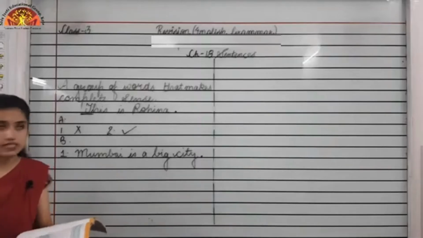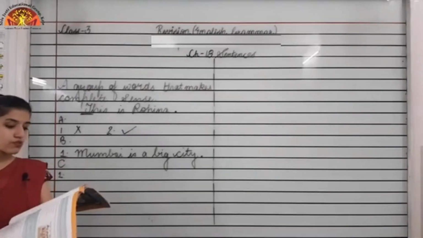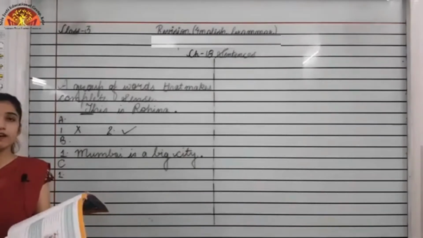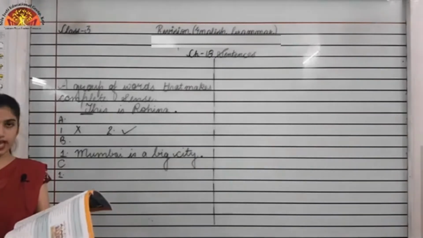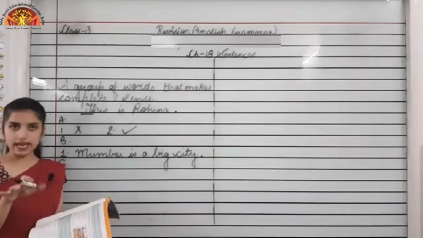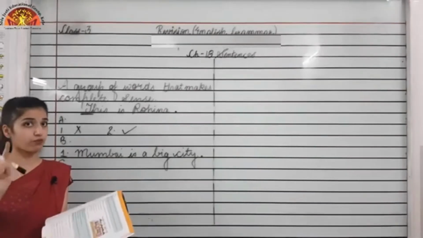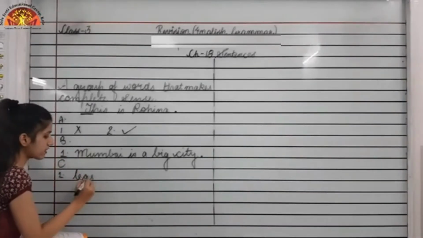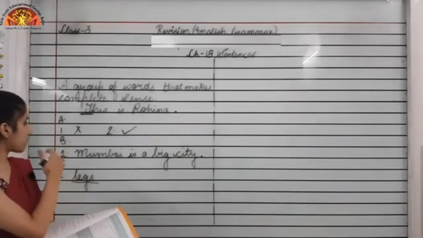Moving to exercise C, first part, which is: underline the most suitable word to complete each sentence. We have to choose the most suitable word from those given in the brackets. An elephant has 4 dash, and the options are eyes, legs or ears. You have seen an elephant. Is it having 4 eyes? No. Is it having 4 ears? No, it has 4 legs. So the answer for this one would be legs, and where legs is written, you have to underline it. So this is the A, B and C exercise.